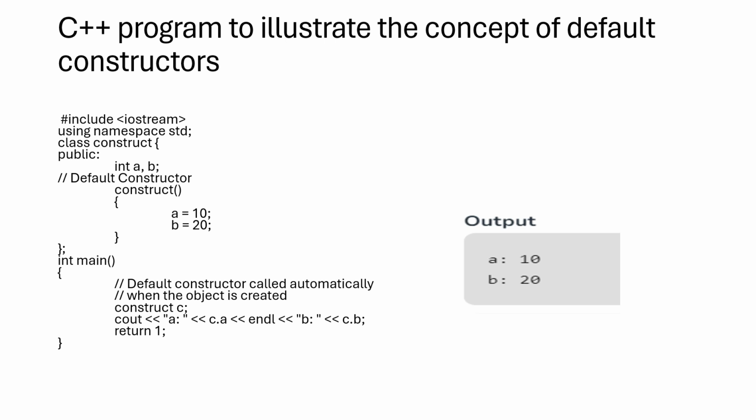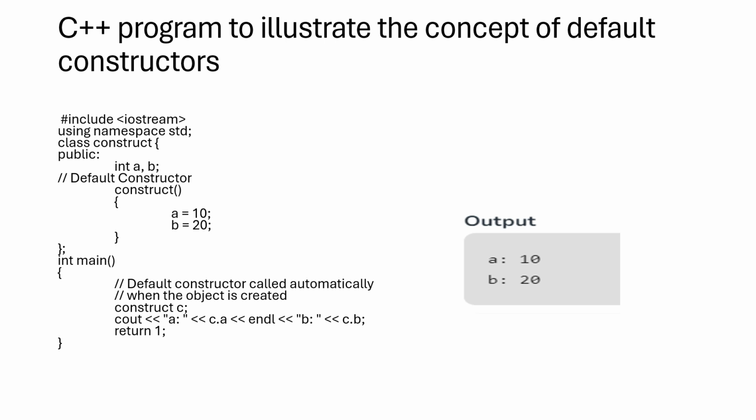Concept of the default constructor. Here is one simple program. We take two values first. We create a class named construct, and in the public section we declare the variables. Then we create the constructor, which must have the same name as the class itself. Here the class name is construct, so the constructor name is construct. Then we initialize the variables a equal to 10 and b equal to 20.